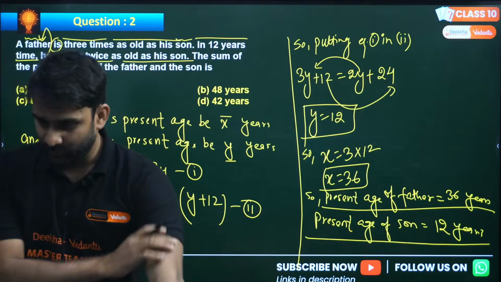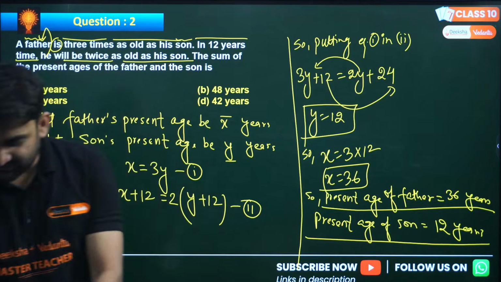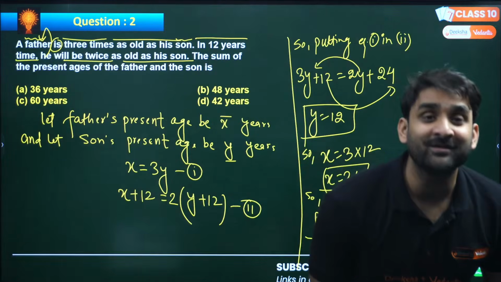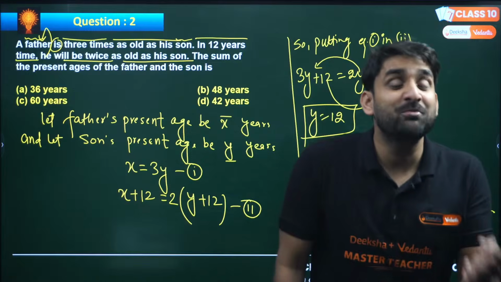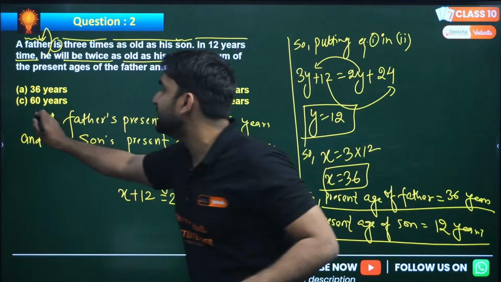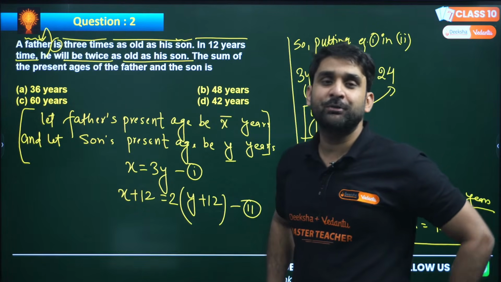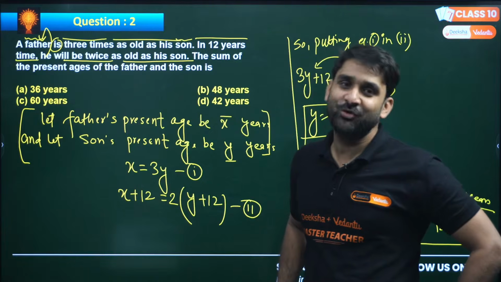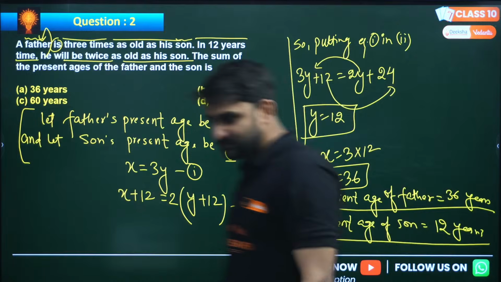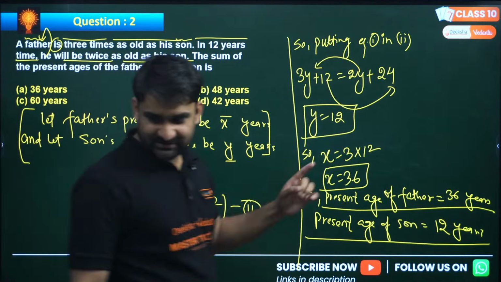I hope this is clear to you all. So in age type questions, what have you understood here? What is the main important point? In age type questions, always let the present age first. If you are not letting the present age, you cannot write the equation. So first, let the present age. I hope this is clear to you all. Write down in the chat section.